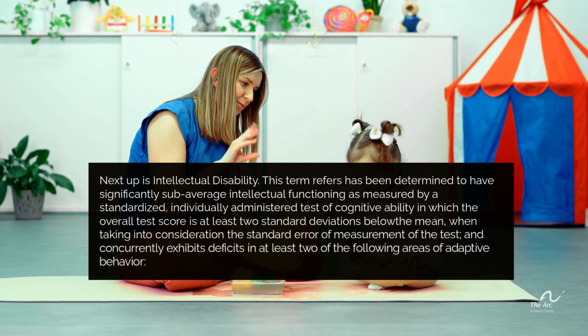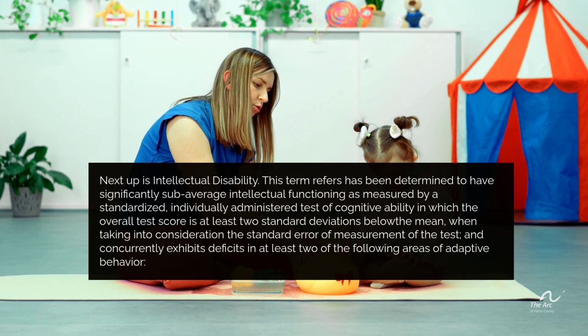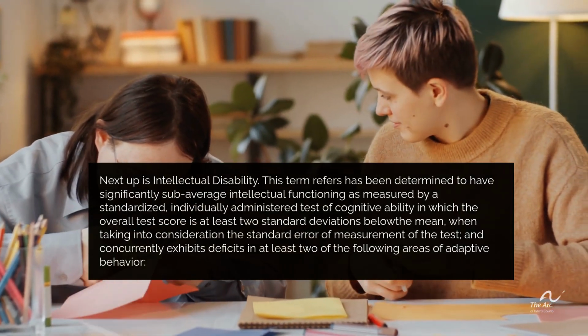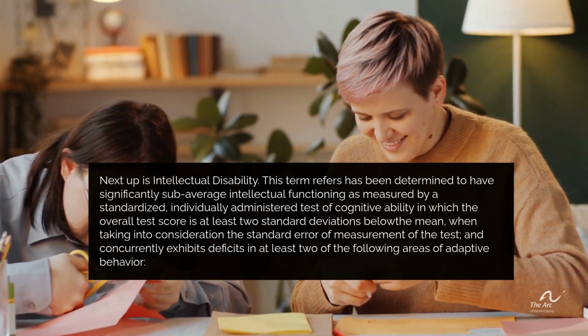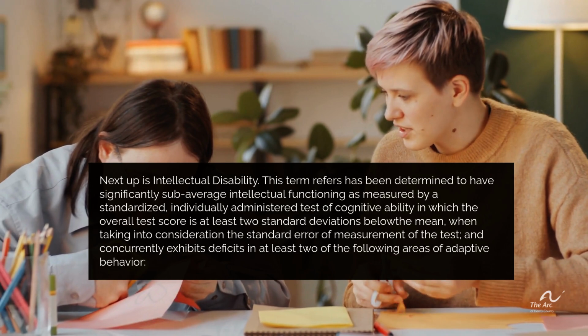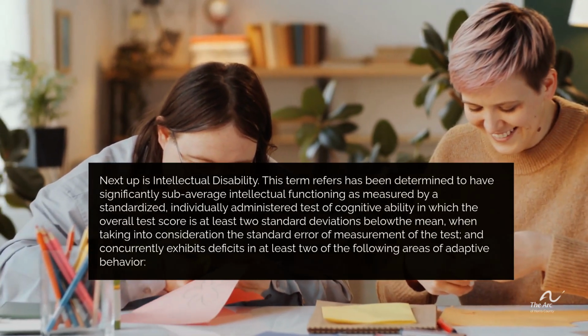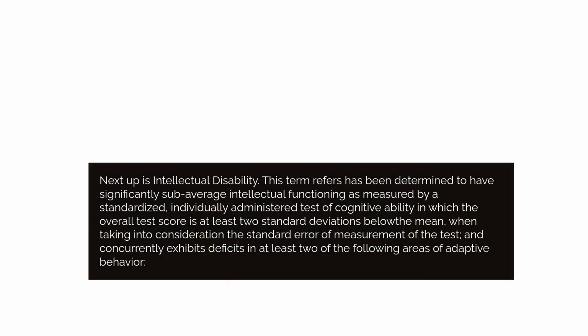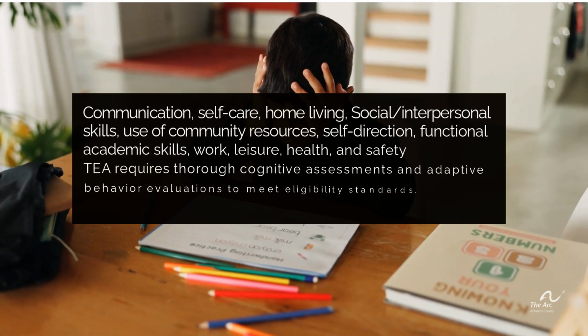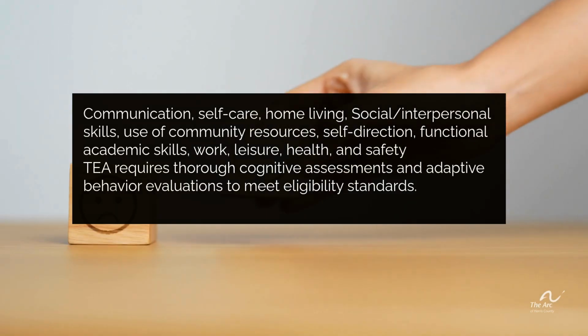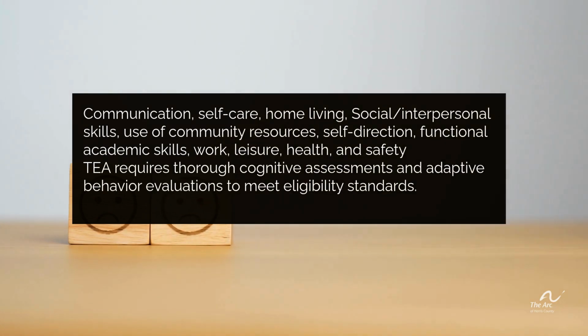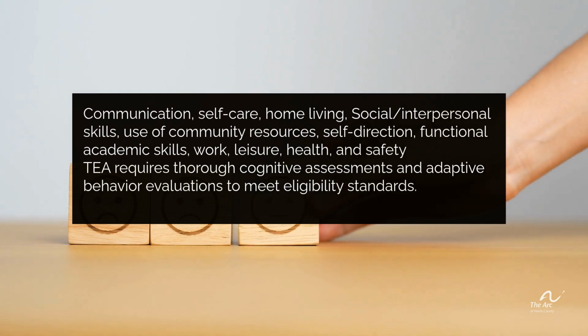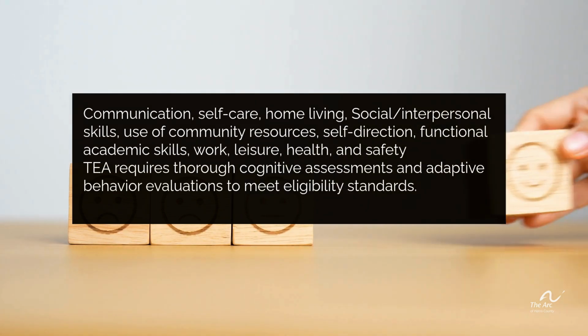Next up is intellectual disability. This term has been determined to have significantly sub-average intellectual functioning as measured by a standardized, individually administered test of cognitive ability in which the overall test score is at least 2 standard deviations below the mean, when taking into consideration the standard error of measurement of the test, and concurrently exhibits deficits in at least 2 of the following areas of adaptive behavior: communication, self-care, home living, social/interpersonal skills, use of community resources, self-direction, functional academic skills, work, leisure, health, and safety.